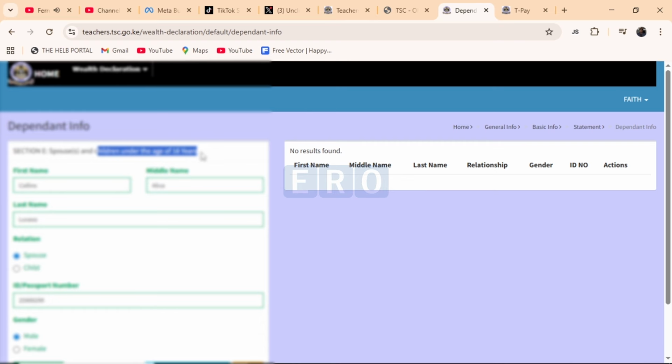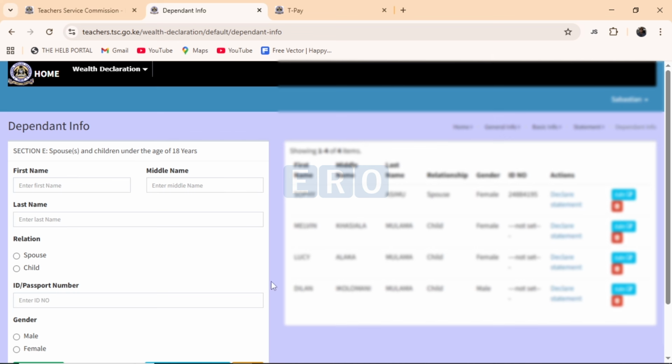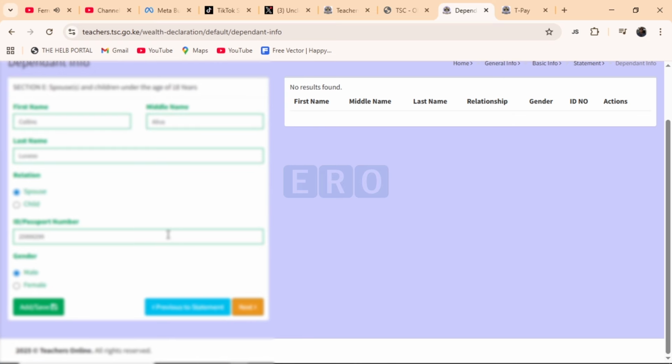children under the age of 18 years. So if you have children under the age of 18 years, you'll come and scroll down and click on add or save. So we'll click on next.